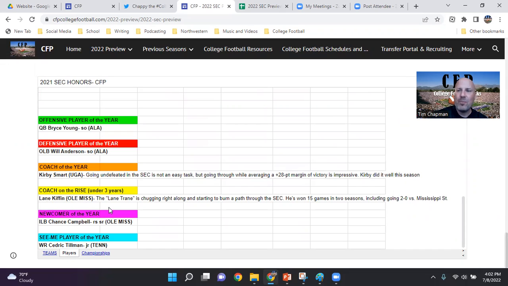and then our See Me player of the year. So we have what we call our Watch Me player in the preseason, who is somebody that we think that you should watch out for, and they're gonna perform better than most people thought they would in the preseason. And so postseason, we call it our See Me player. So go back, see me, see what I can do. Go back and watch the film. Look at what I just did in this previous season, and you'll know that I stand out, and I should be getting some love either in this upcoming NFL draft or in the next college football season, whether I stay here or whether I go to another school.